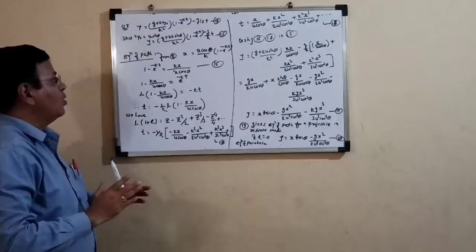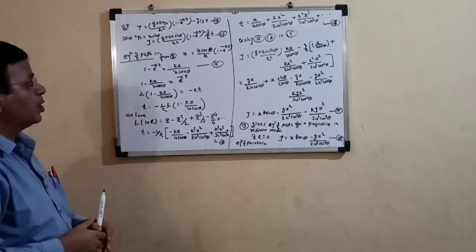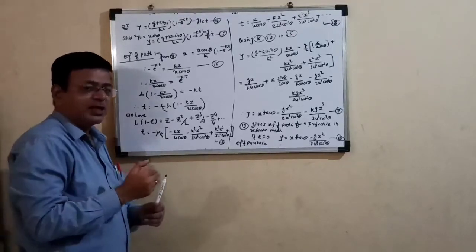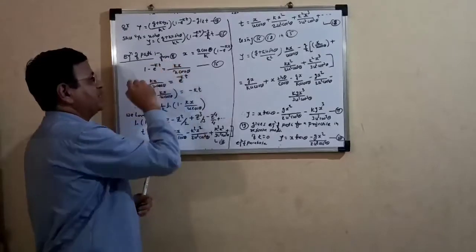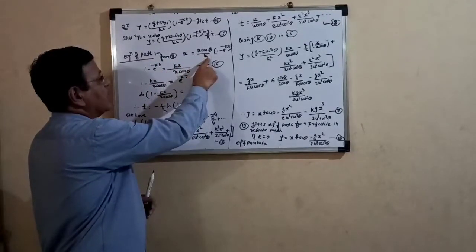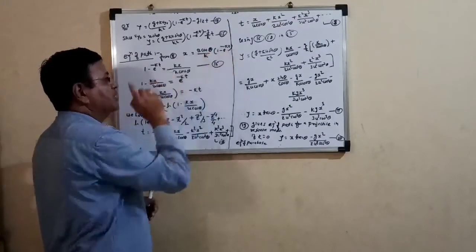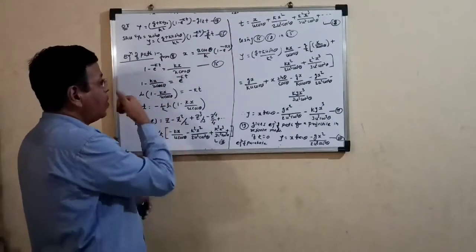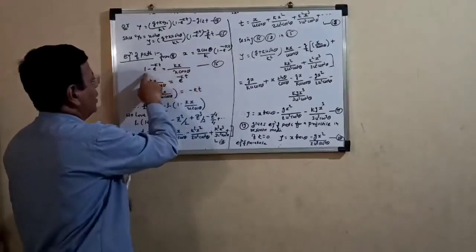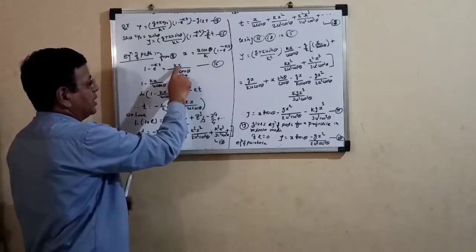Now we are interested in finding the equation of the path. For that purpose, we take equation number 8. What is our equation number 8? x is equal to u cos theta upon k in bracket (1 minus e raised to minus kt). So we write this equation as 1 minus e raised to minus kt, with the other terms on the other side, is equal to kx upon u cos theta.